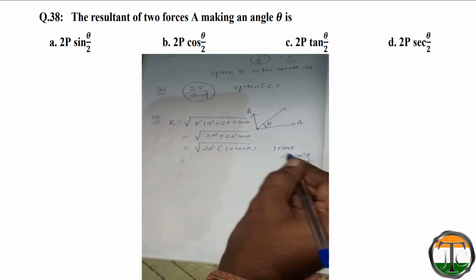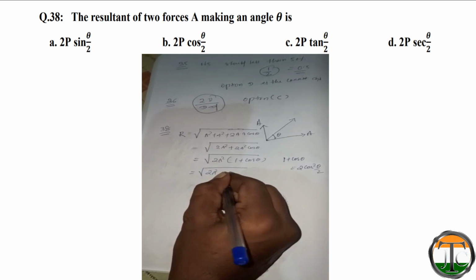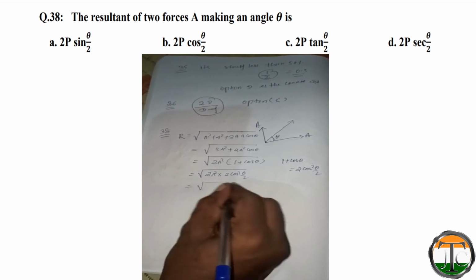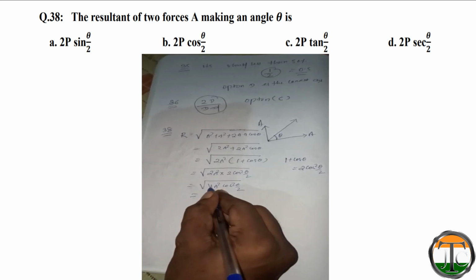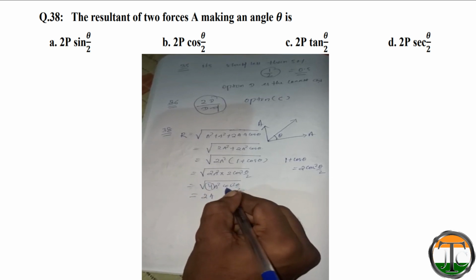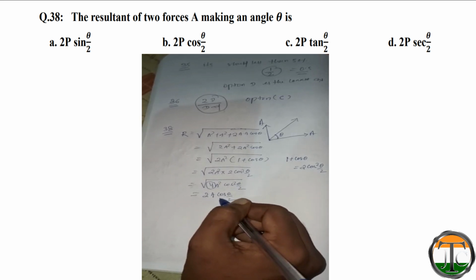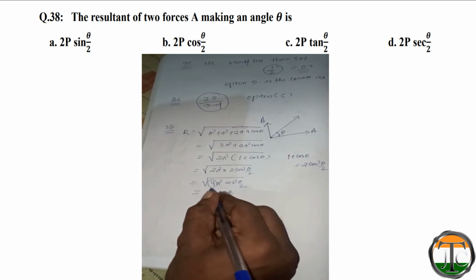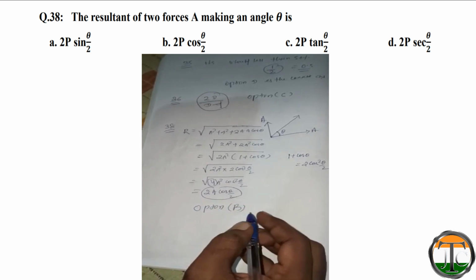So putting this value in this place, we get 2a square into 2 cos square theta by 2, that is equal to root over of 4a square cos square theta by 2. So root over of 4 is 2, root over of a square is a, and root over of cos square theta by 2 is cos theta by 2. So the answer is option B, which is 2P cos theta by 2.